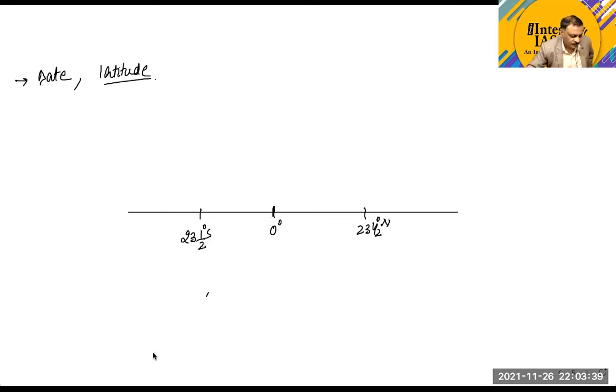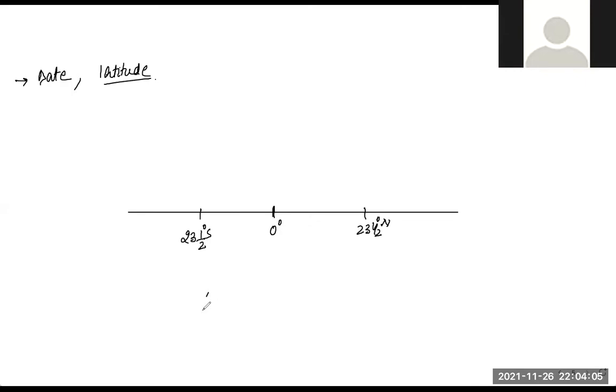Let's take a date. Okay, Hamid? Yes, sir. I think your Srinagar will be at a latitude of around... can you find out the latitude of Srinagar? What is the latitude of Srinagar? I can't recall it immediately. I think you can Google it and find out the latitude of Srinagar. One minute, sir.